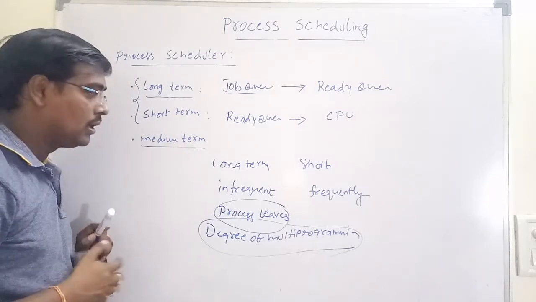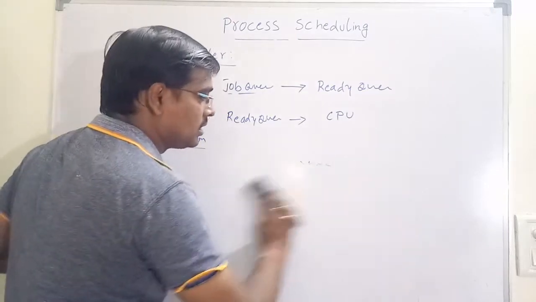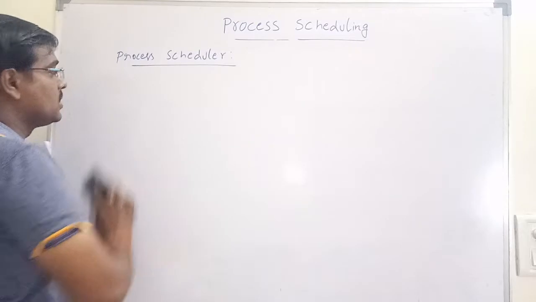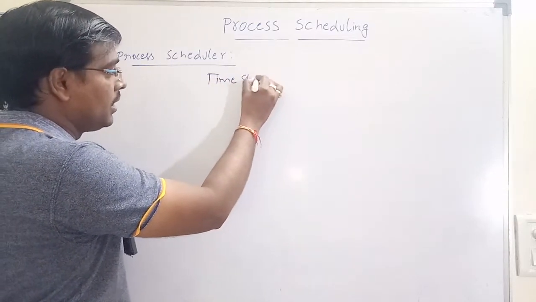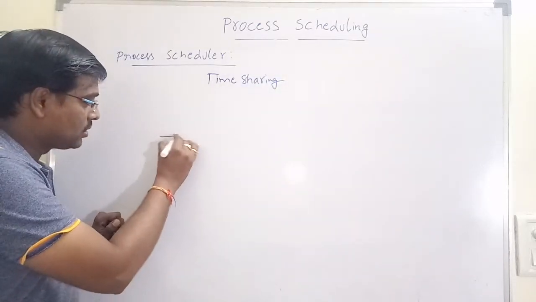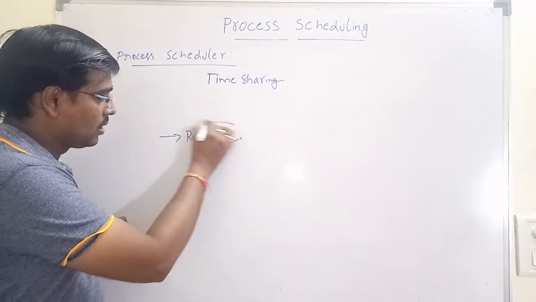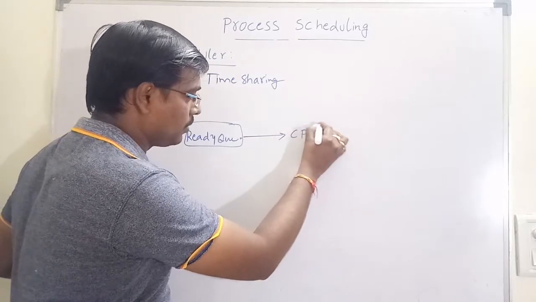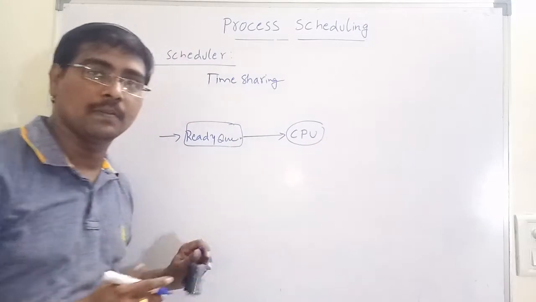Now coming to the medium term scheduler. Generally this medium term scheduler is used in a time sharing system. In a time sharing system, from the ready queue, I select a process and allocate the CPU.